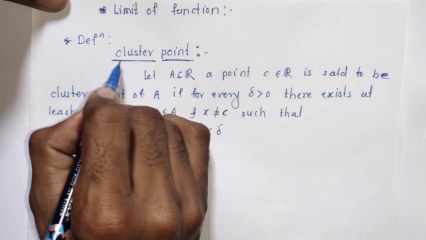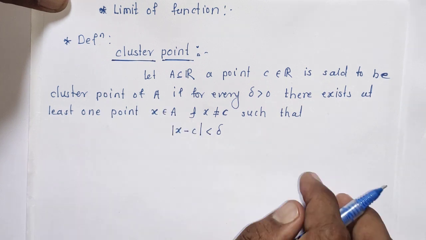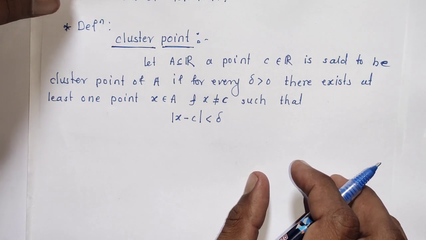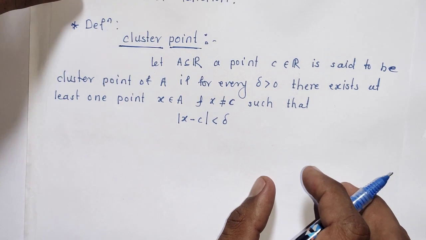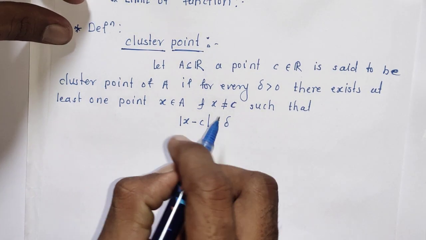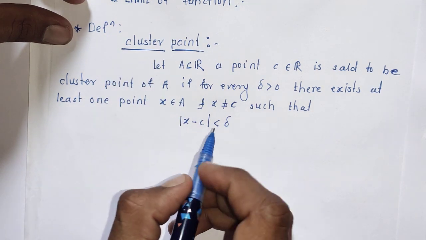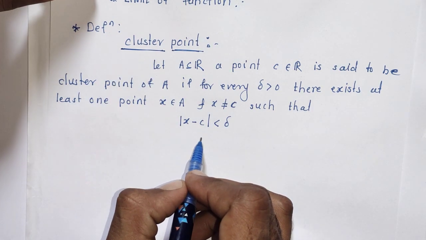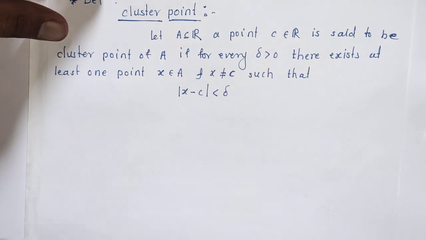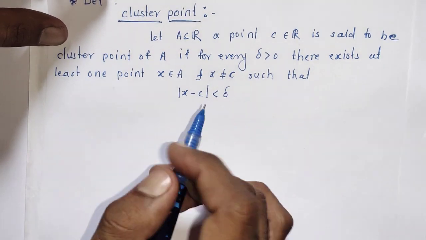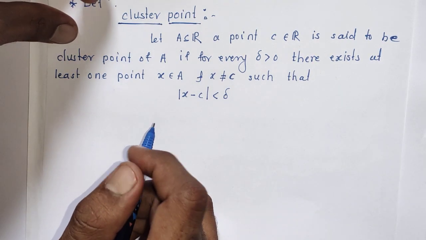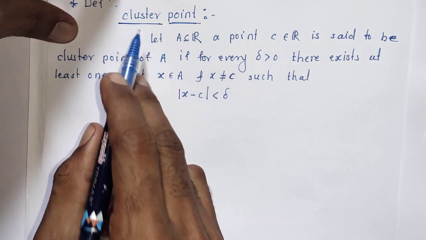This definition is similar to the definition of limit points in metric space. The video on metric space is on this channel. You can check the definition of limit point. The definition of limit point and cluster point is the same, but we say cluster point in real analysis, whereas limit point in metric spaces. That is in the course of TYBSc mathematics. You can check that definition, which will make cluster point more clear. So this is the definition of cluster point.